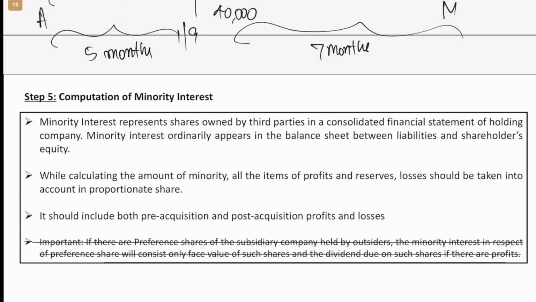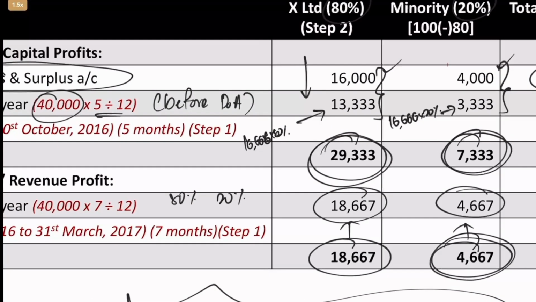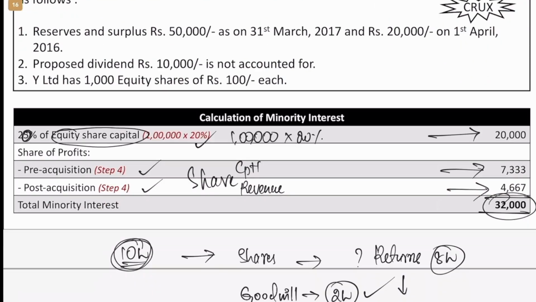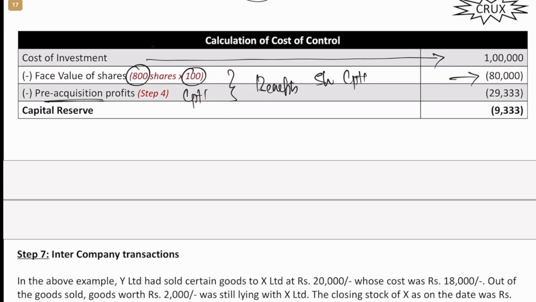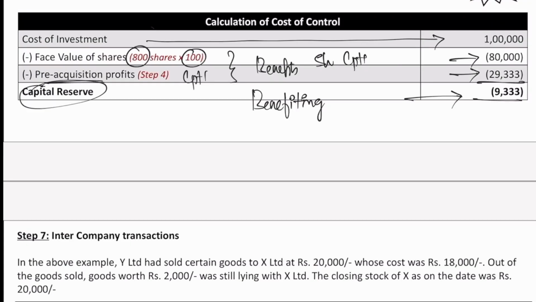So we have already calculated all this, so we'll just go back to that and check the amount. 29,333 is the total pre-acquired profits or capital profits. This is also a benefit. We are getting this benefit, no? So now we will deduct that too from the investment. So when you do that, we are getting a negative figure of 9,333. That means what? We are actually benefiting from this investment. What is the total benefit? 9,333. So that 9,333 is referred to as capital reserve.